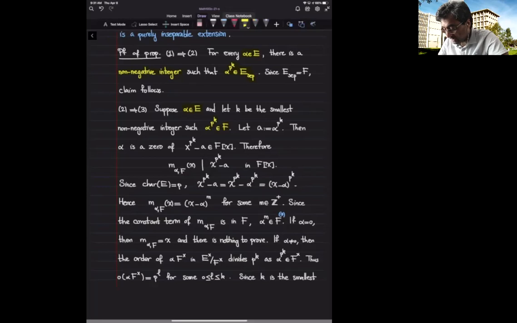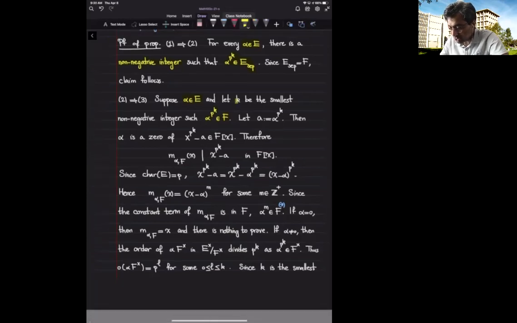In fact, I'm going to look at the smallest such k. So suppose k is the smallest non-negative integer with this property that when I raise alpha to the power of p to the k, I end up being inside F.